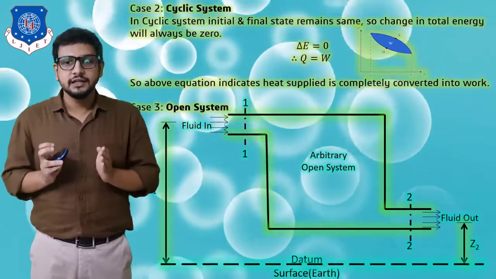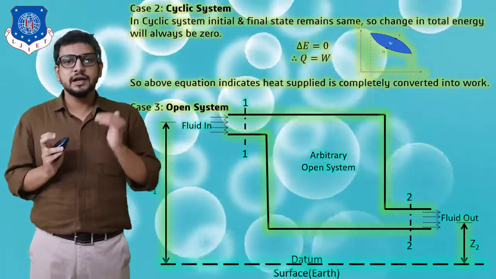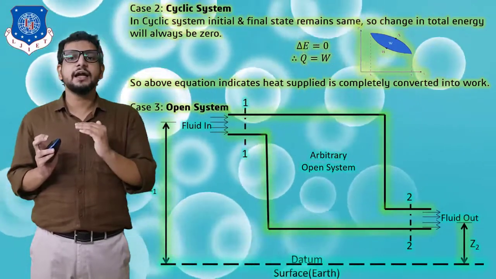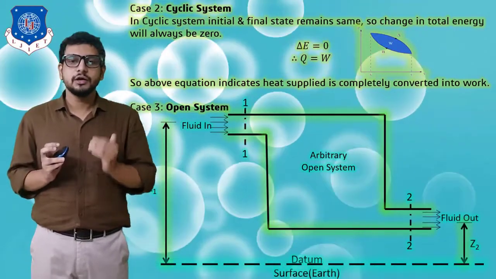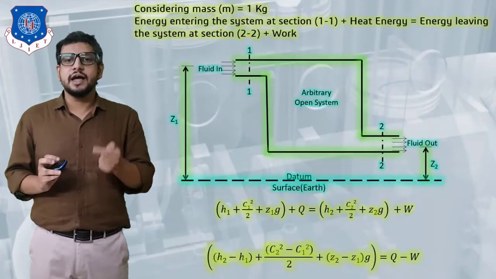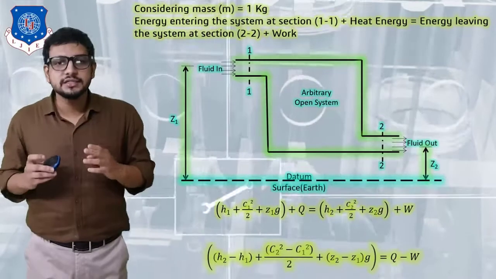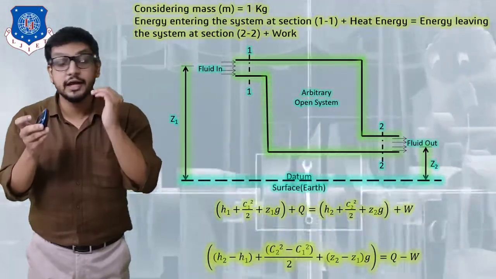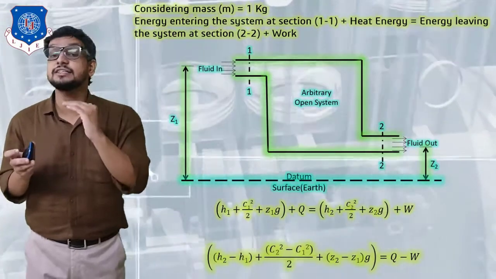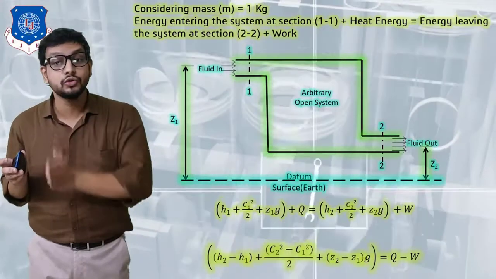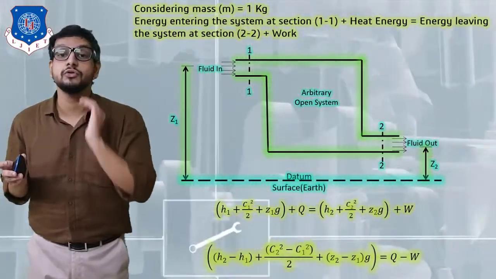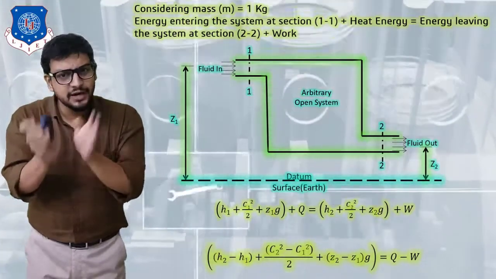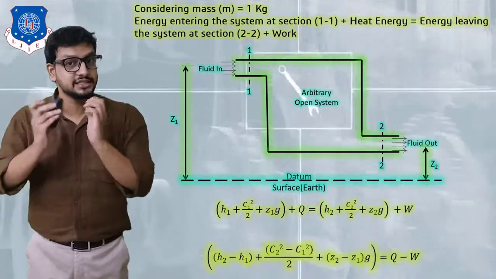So we would say that this system is at a height Z1 at section 1 and at a height Z2 at section 2. As you can see, a fluid is entering the system at section 1 having a height Z1, and it is leaving the system at section 2 which is at a height Z2 from the datum surface, that is the Earth surface. For example, I am taking my fluid to be steam.